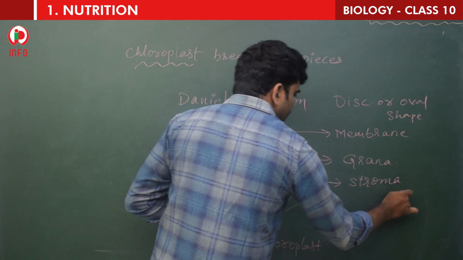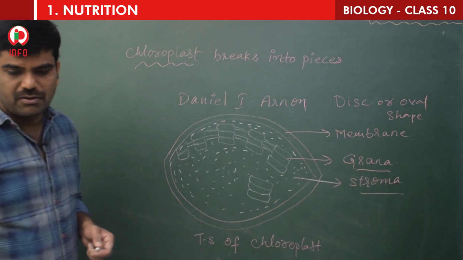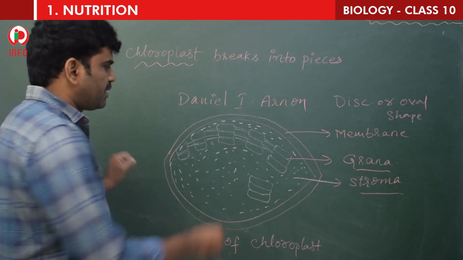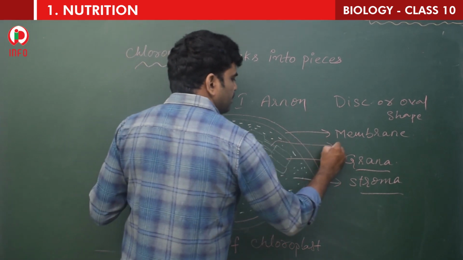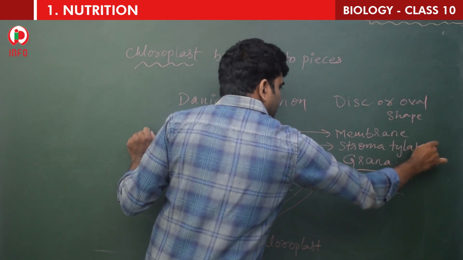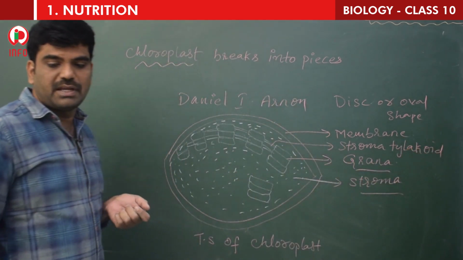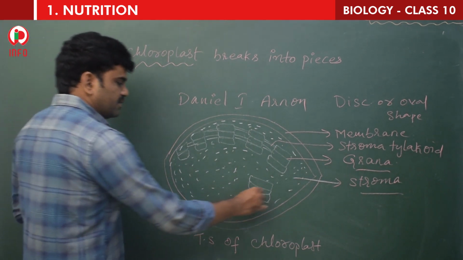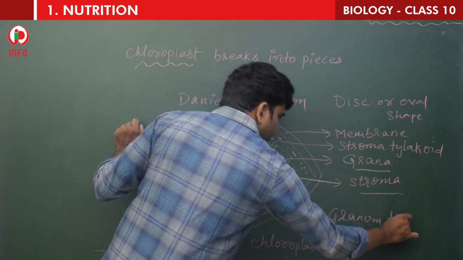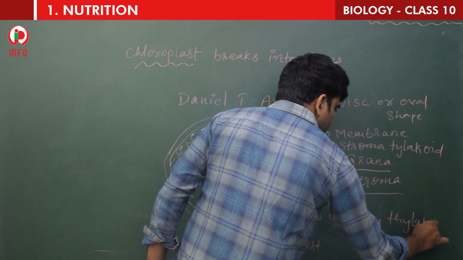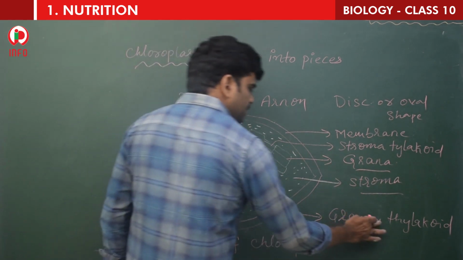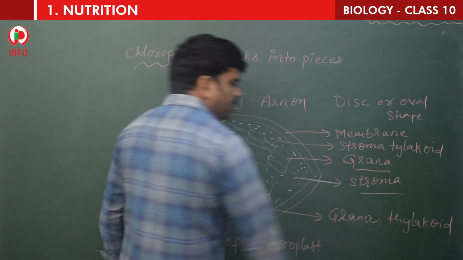So grana and stroma are very important, and you can observe the stroma thylakoid, children. This is the stroma thylakoid. Stroma thylakoid and granum thylakoid. So this is granum thylakoid. Granum is singular and grana is plural. You can write grana thylakoid.